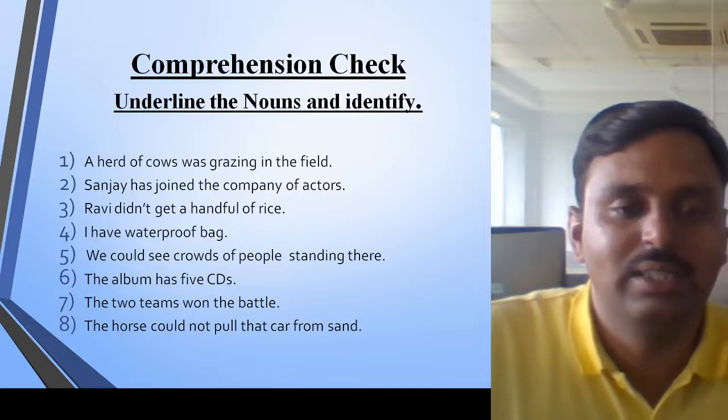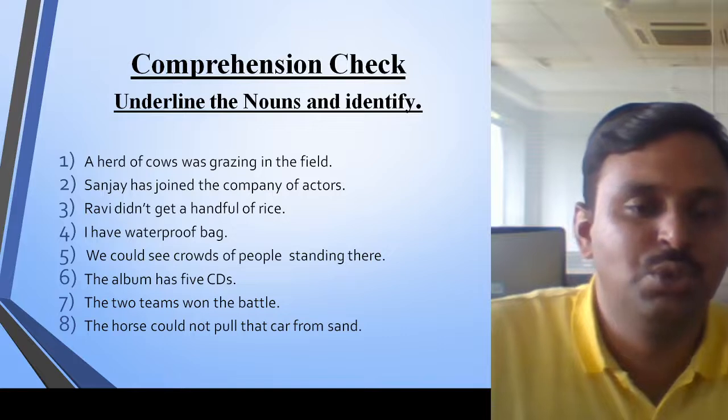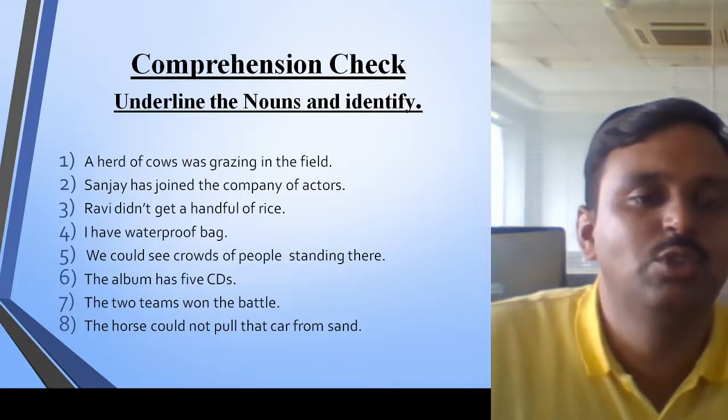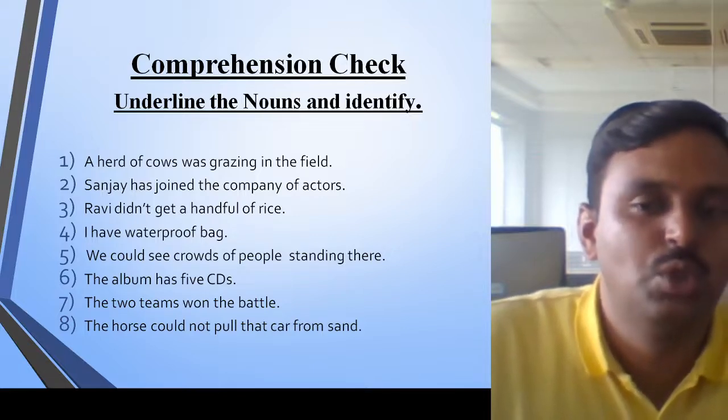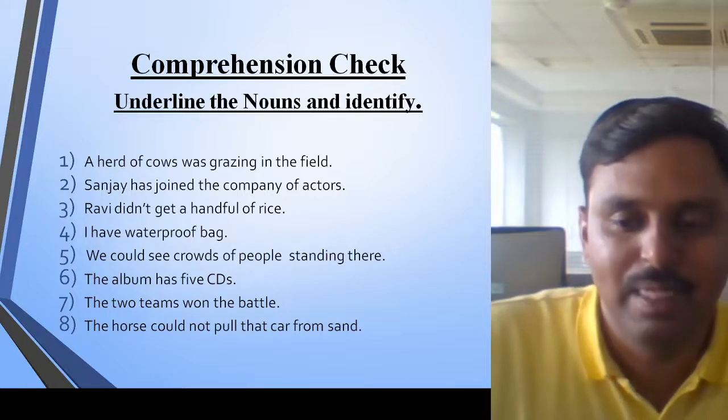That's what the important things about nouns are which we need to remember. I hope these short key points of all types of noun will help you understand and clear the basic concepts of noun. Thank you so much.